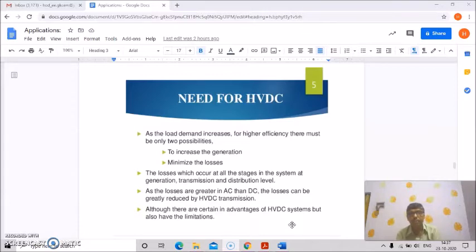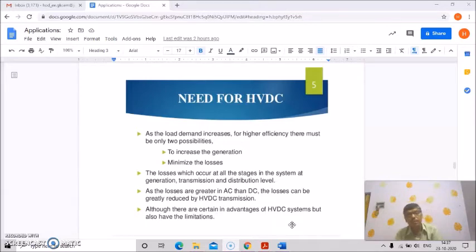So besides generation, we have to minimize the losses also to cope with this increased demand. The losses occur at all stages in the system: at generation, transmission, and distribution level. You can't ignore losses in any stage. It is everywhere, starting from generation, transmission, to the end level, that is the distribution level.